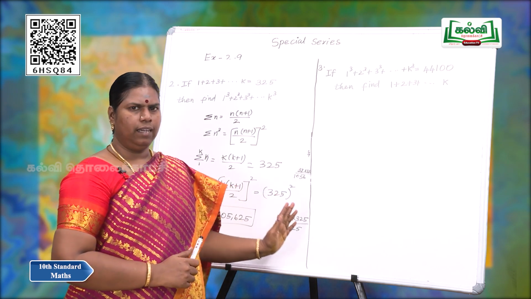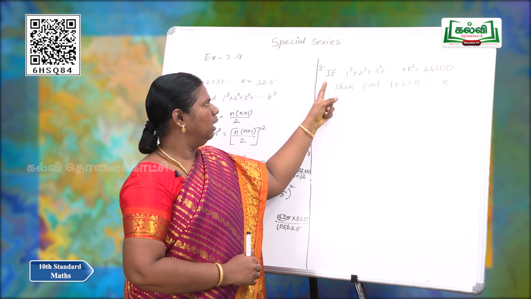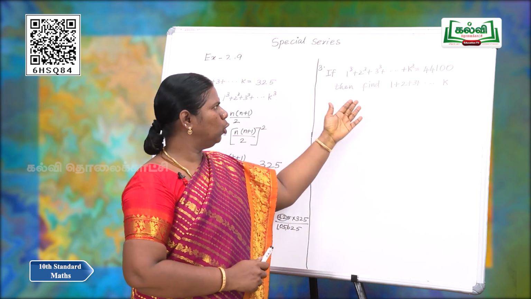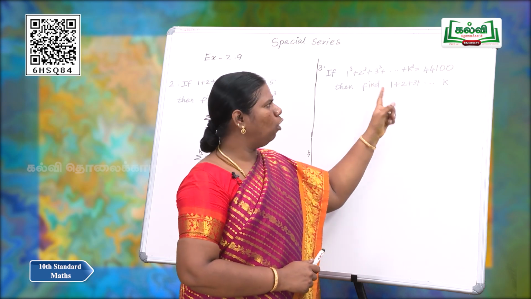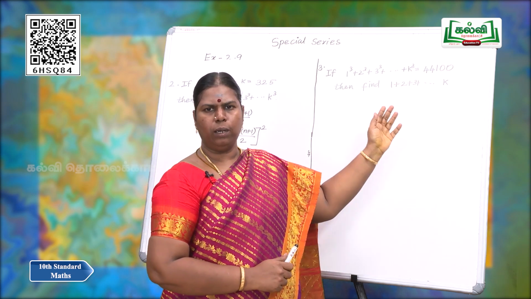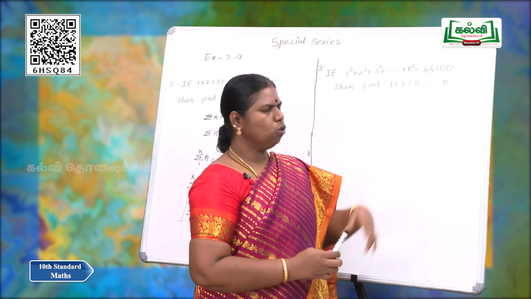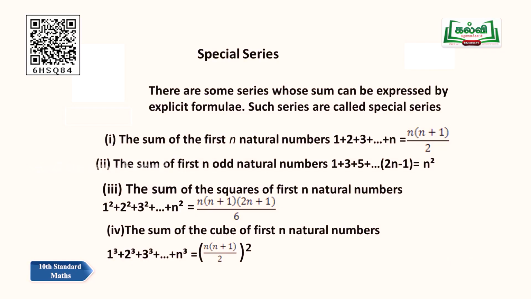Next, the third sum is, if 1 cube plus 2 cube plus 3 cube up to so on k cube is equal to 44,100, find the value of 1 plus 2 plus 3 up to so on k. So, first we have to write sigma summation n cube is equal to n into n plus 1 by 2 the whole square.